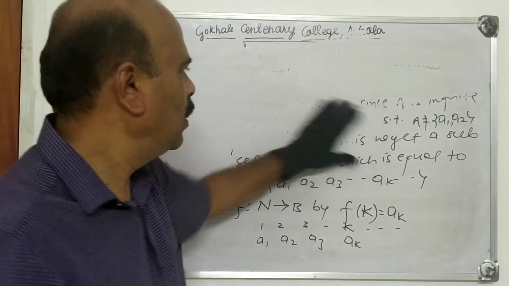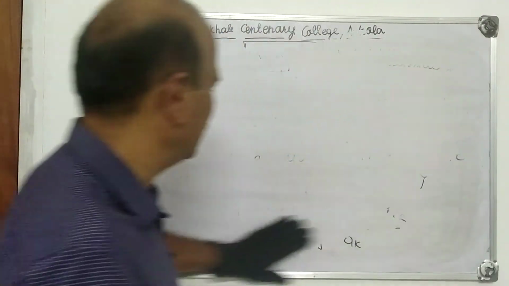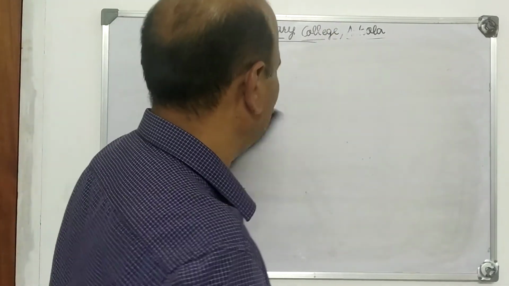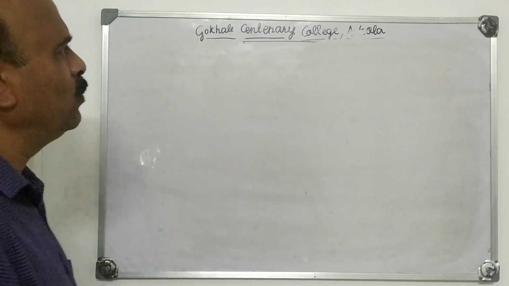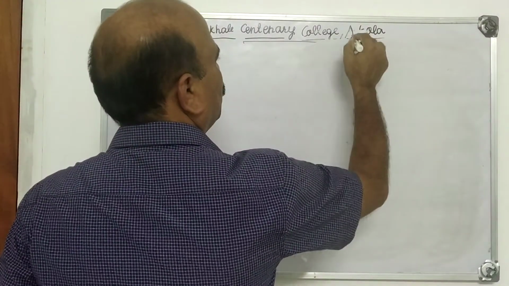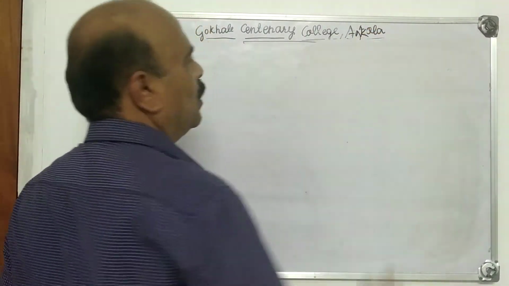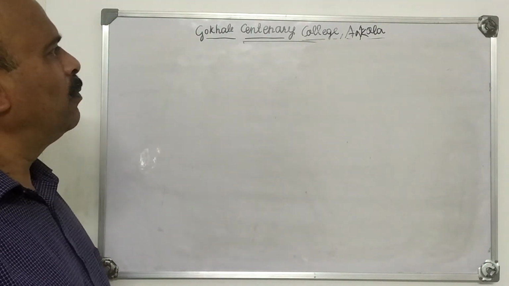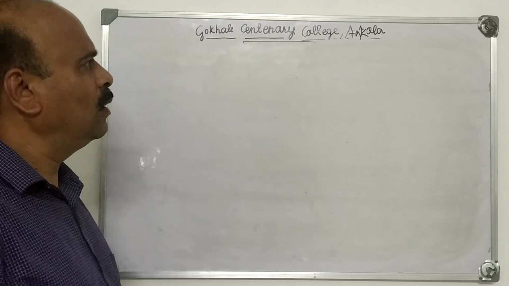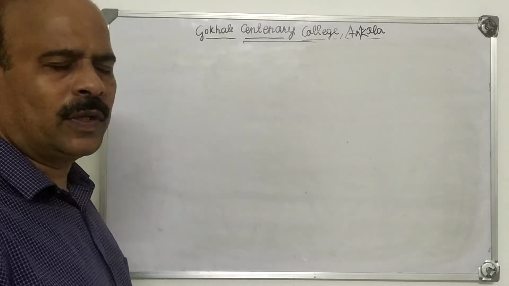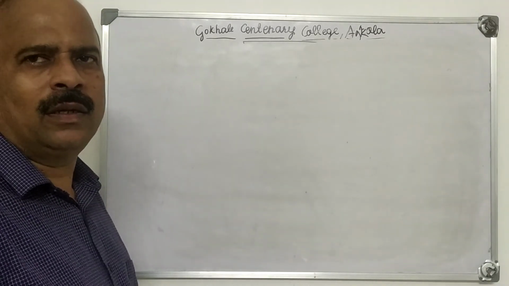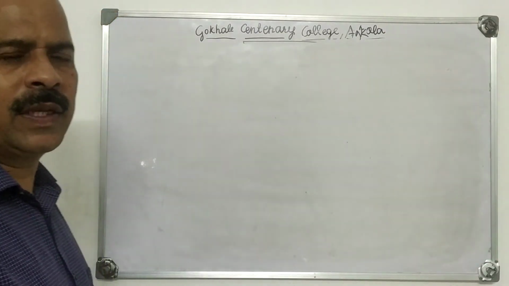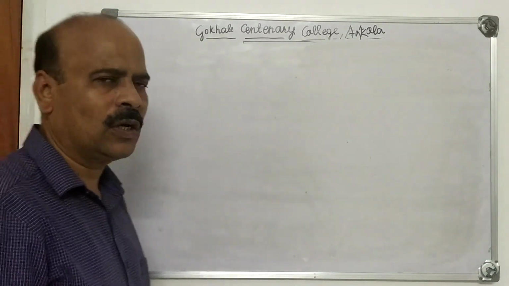Now, one more important result. We prove all these results and finally we consider some results, for example, proving that the set of real numbers is not countable, or that N cross N is countable.